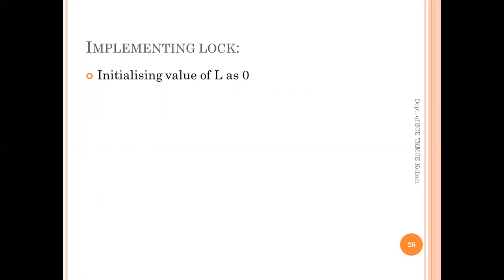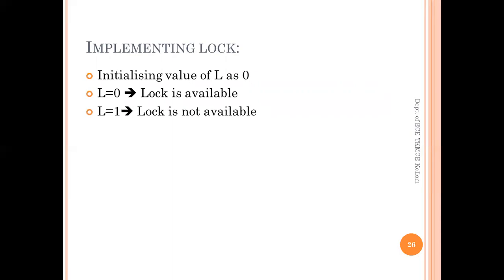So acquire lock L. Initially the lock L value will be 0. L equal to 0 implies that the lock is available. When the value of L is 1, it implies that the lock is not available. That means the critical section is engaged by some other process. When L is equal to 0, it implies that none of the processes engage or get into the critical section.